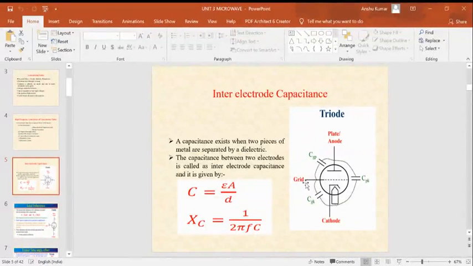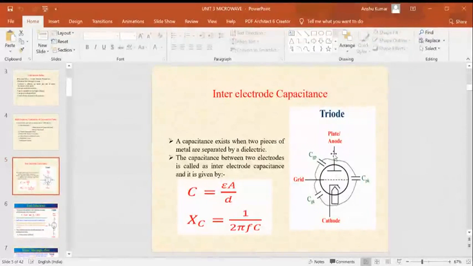So whatever input is given to the grid is directly transferred to the anode without any amplification. What is our target? To amplify, to increase the gain. Gain is output upon input. If output and input are equal, then the gain equals 1, but the gain must always be greater than 1. So V out is greater than V in, power out is greater than power in. Amplification is always desirable here.